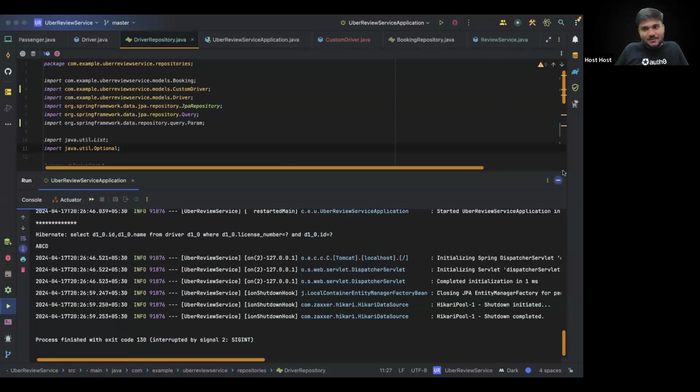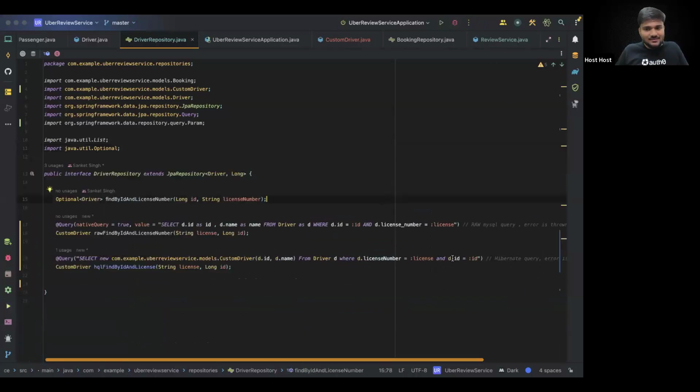Yes, probably there might be a chance that ln might be some internal variable, some internal functionality might be conflicting with that. Although I was not able to find documentation saying that ln is reserved for Hibernate or something, but this was the only problem that we were facing. All of the things that we were doing was absolutely correct. There was no problem with our code.